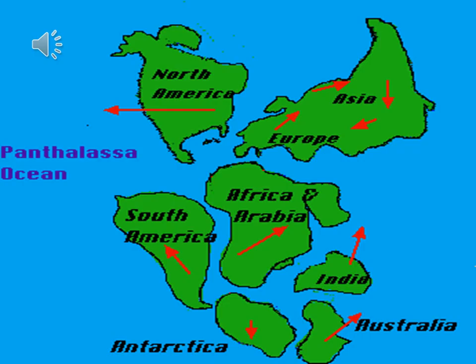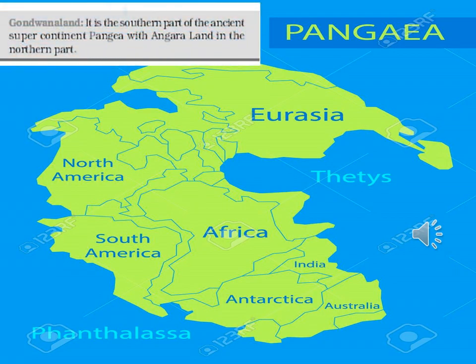This image is telling us about the different locations of all the continents where they moved. This image is telling us about the formation of landmass by the moving of the tectonic plates.